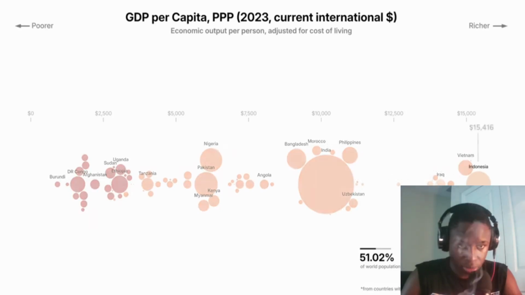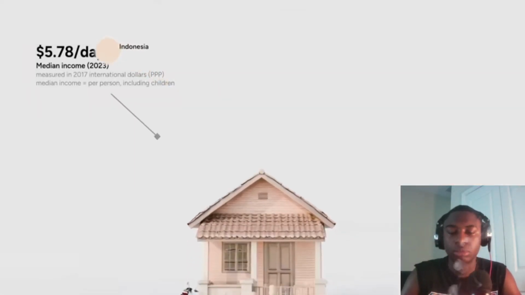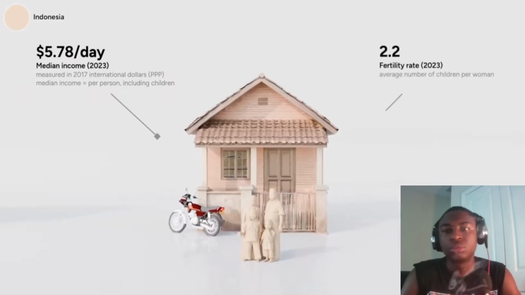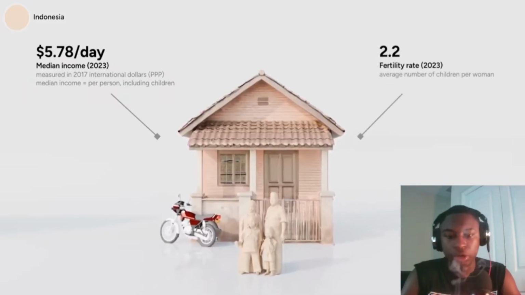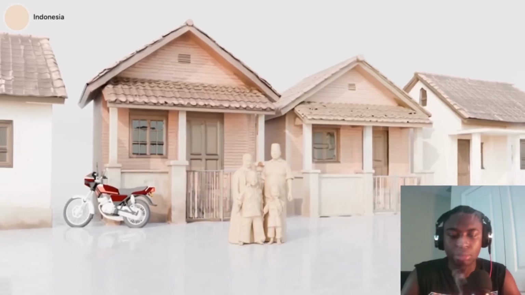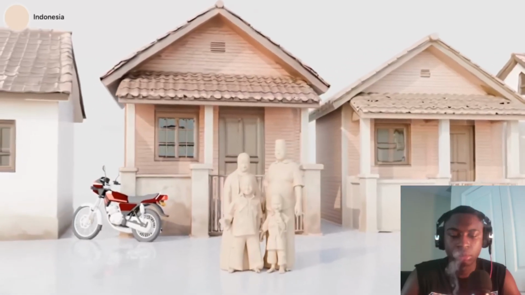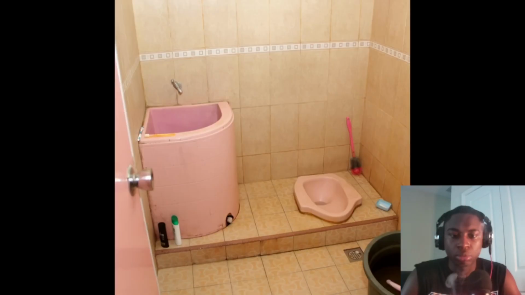Let's see how people live in Indonesia and Vietnam. The median wage is around $6 per day, and women have on average around 2 children. Most families now live in urban areas, not rural. As countries develop, the population tends to migrate from the countryside into urban areas. This family of 4 lives in a house with a bathroom, a kitchen, bedrooms.